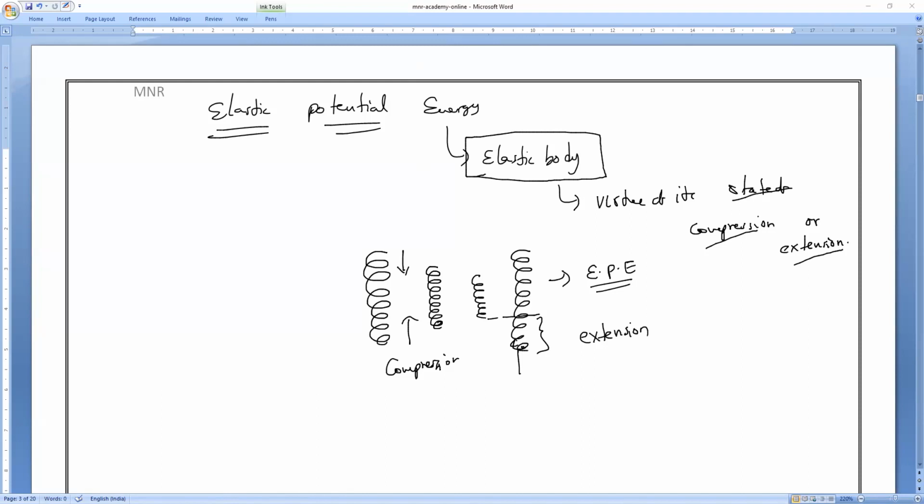If you want to study the derivation of the expression for elastic potential energy, before that we need to study a concept called Hooke's law. After some time we will go to the expression for elastic potential energy. Hooke's law is one of the most important concepts. You never study it anywhere else, only now I am teaching you. Once you go to higher classes, they will directly give only the formula.